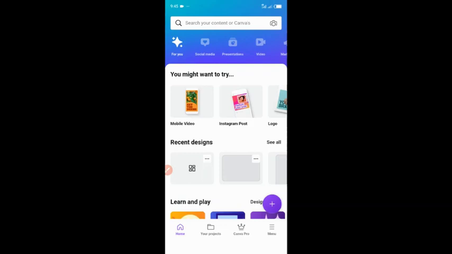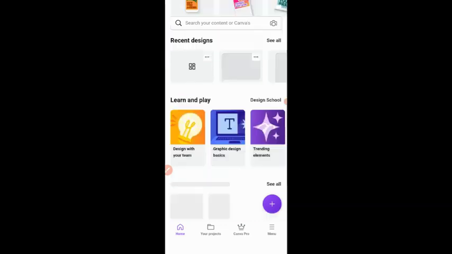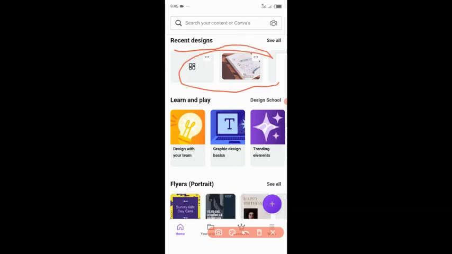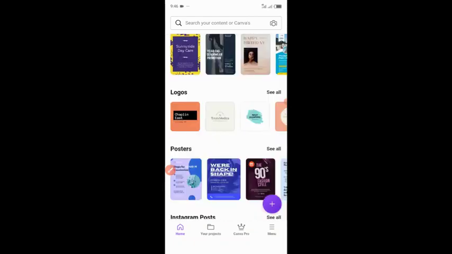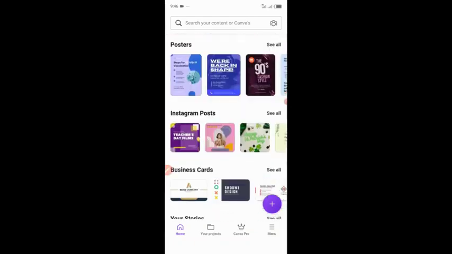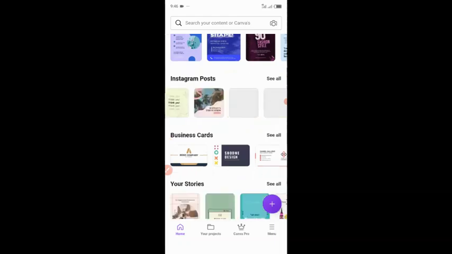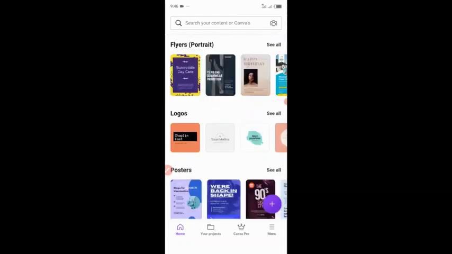If you go to home, you will see that the templates are all there for you to use for free, right? You can see my recent designs. This is a section for my recent designs. These are the books I even recently published on Amazon too, and how I created my designs. So you can see all the templates here are already for you to use. You can't see the pro tag because it's been paid for already, and you're going to be getting this for free.